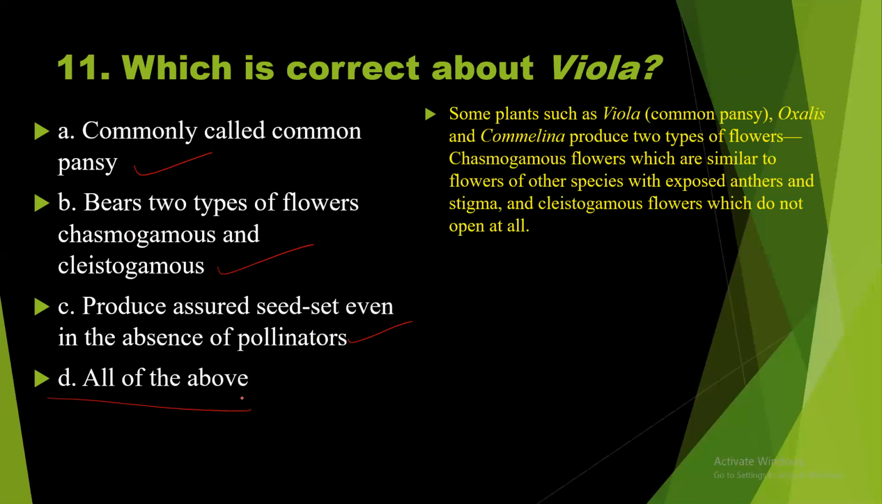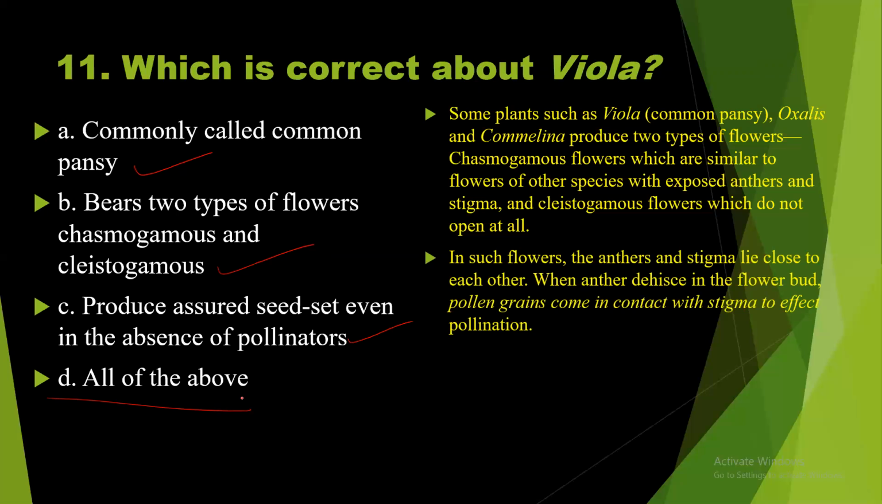Let us see the explanation for this. Some plants such as viola, common pansy, oxalis, commelina produce two types of flowers: chasmogamous flowers, which are similar to the flowers of other species, with exposed anthers and stigma, and cleistogamous flowers which do not open at all. In such flowers, the anthers and stigma lie close to each other. When the anther dehisces in the flower bud, pollen grains come in contact with the stigma to affect the pollination.